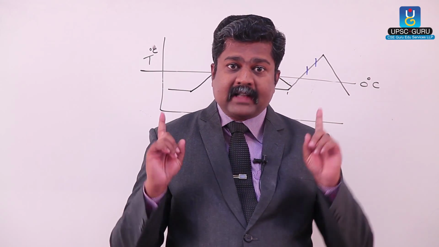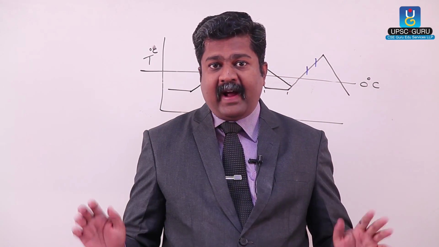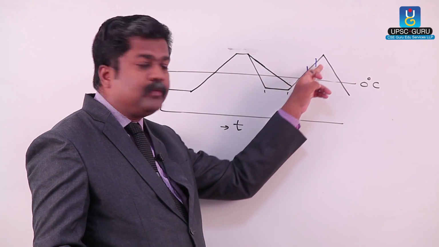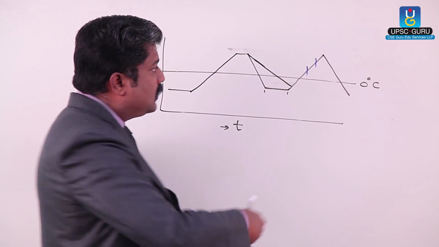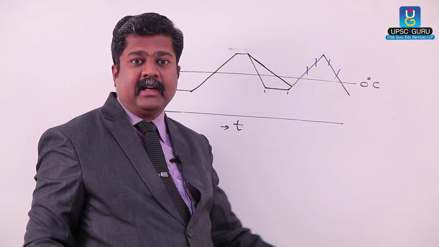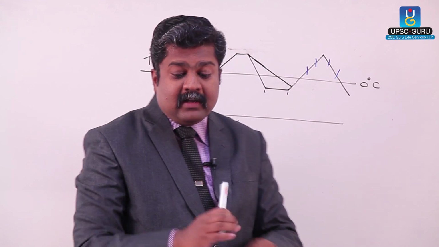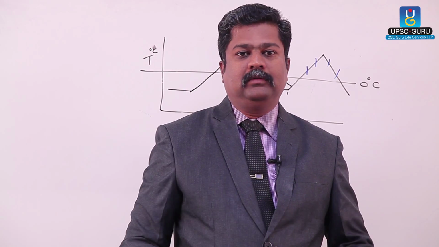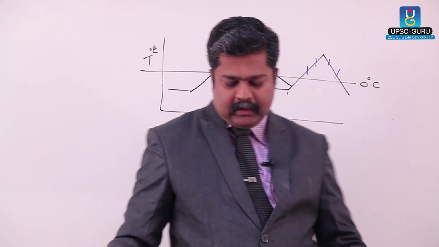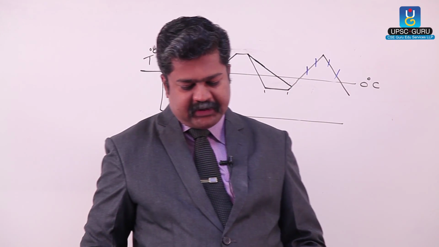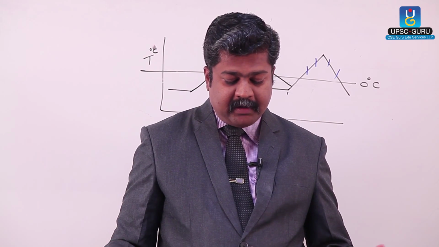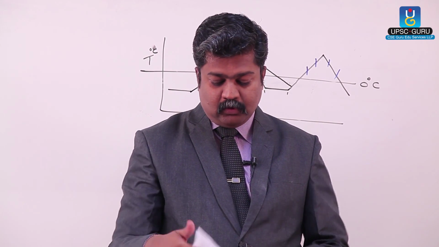So no doubt there is rising temperature, global warming is a fact, but if we are at this zone, then we can observe only rising temperature. Suppose we are at this zone of time, we would get only decreasing temperature. At that time we would have to worry that okay, the temperature is falling. Alright, so this is the case about global warming. So many objections are there to this theory. So here we are ending this topic, that is the greenhouse effect and global warming.